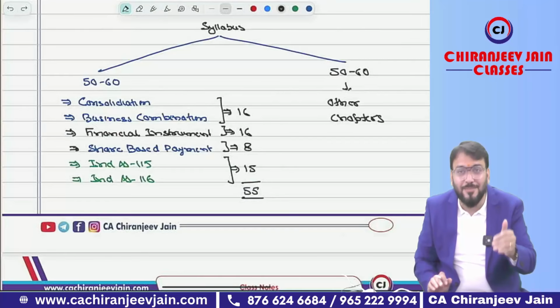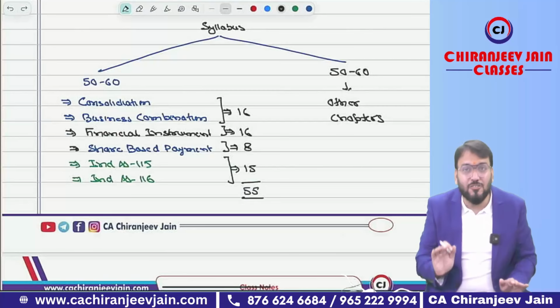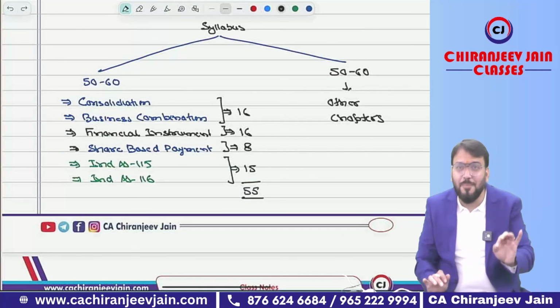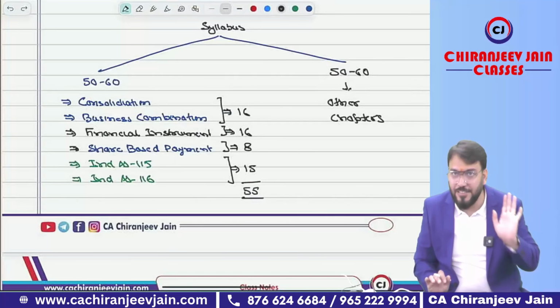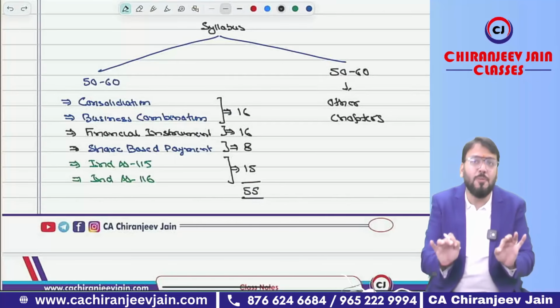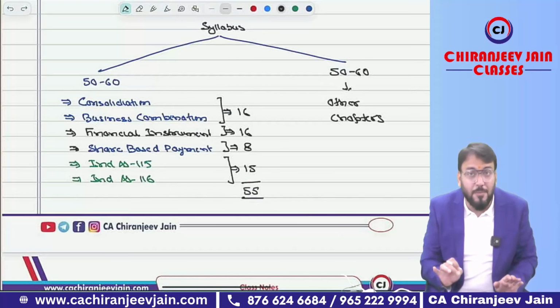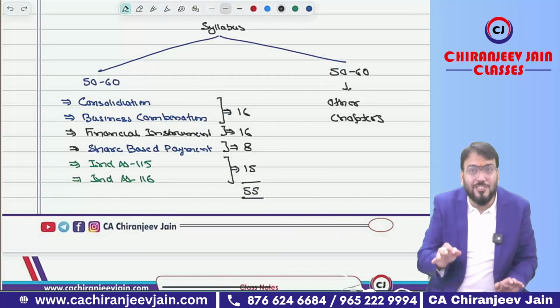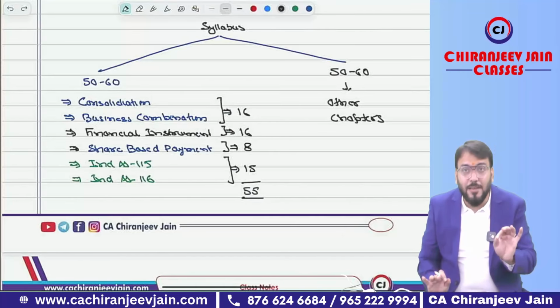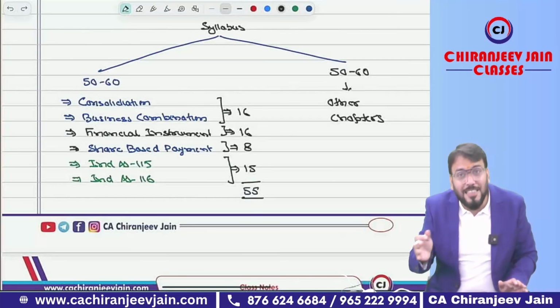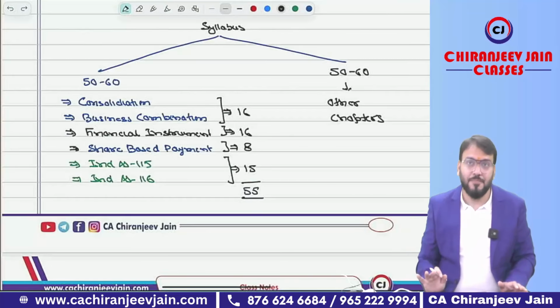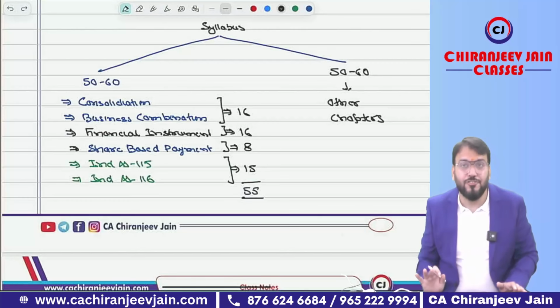When I say consolidation, it will include Ind AS 110, Ind AS 111, Ind AS 28, Ind AS 27. Then business combination, then financial instruments, share-based payment, Ind AS 116, Ind AS 115. 115 means revenue, 116 means lease. Normally, a question will be asked from these chapters, and it will be an overall coverage of 50 to 60 marks. Got this point? And from other chapters, whatever chapters are not covered here, questions may or may not come. Means there is no guarantee of questions.